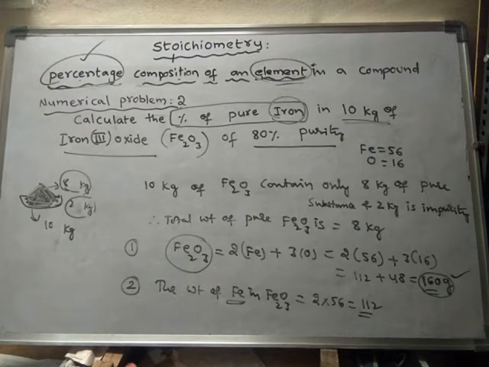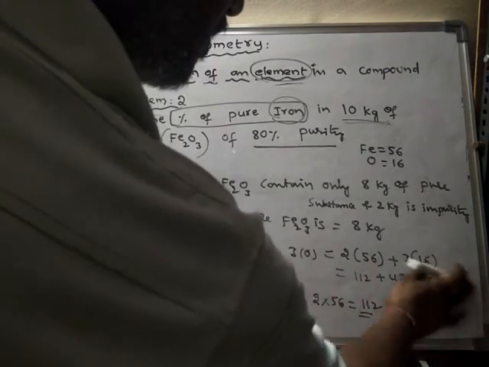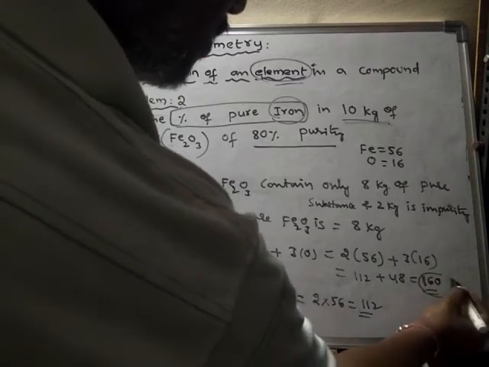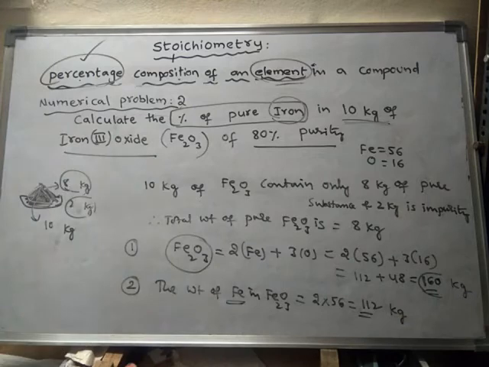Okay, now suppose it is 160 kg, then it will be 112 kg.